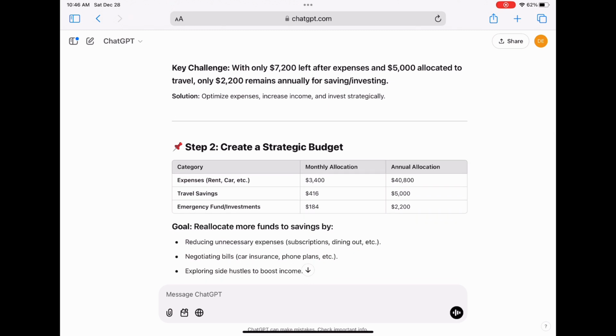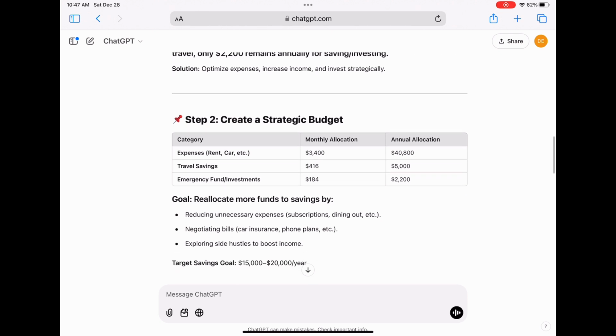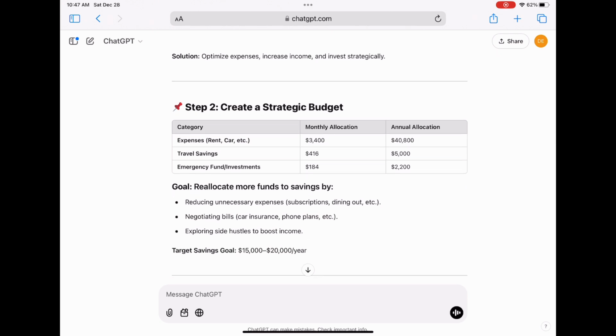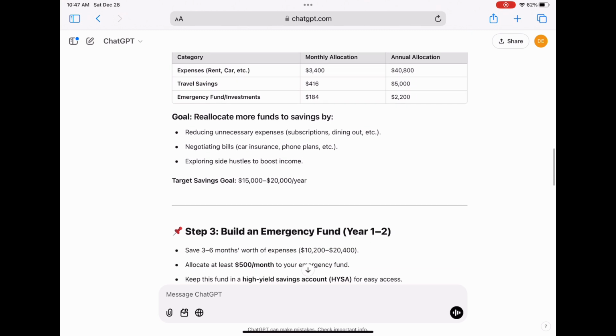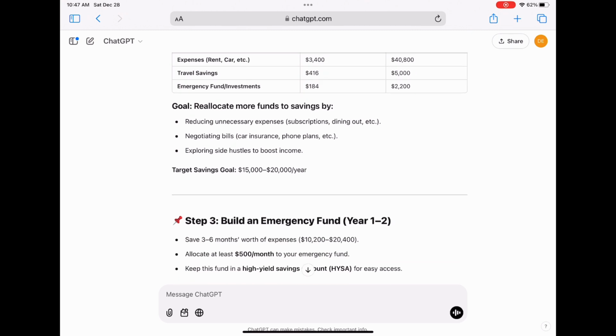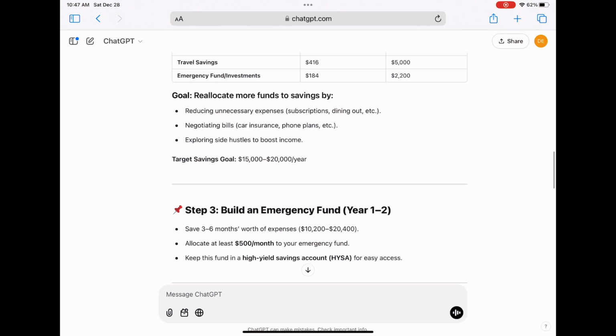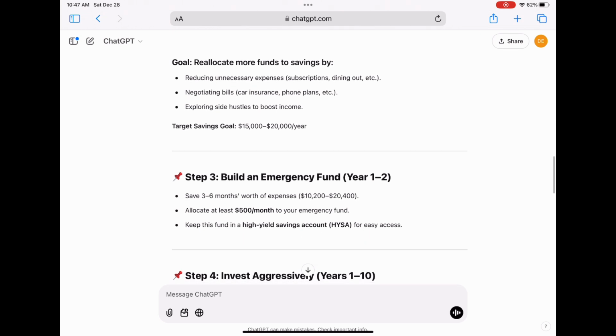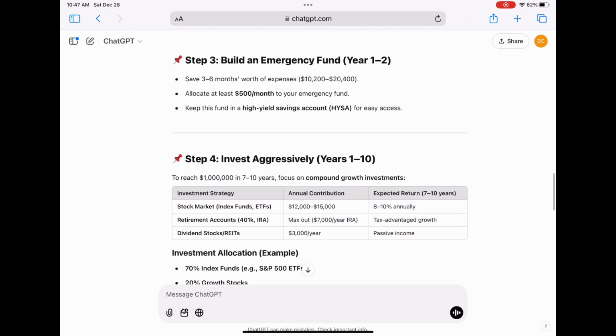So I'm just looking at some preliminary things that they have mentioned, and they also talk about what the challenge would be with that income and all of the things that you want to do. But they show you the monthly allocation and the annual allocation for each of your categories for expenses. So I'm just showing you guys this based off an example of the information that I put in, to show you that it's still possible to do this even with a very small amount of disposable income.